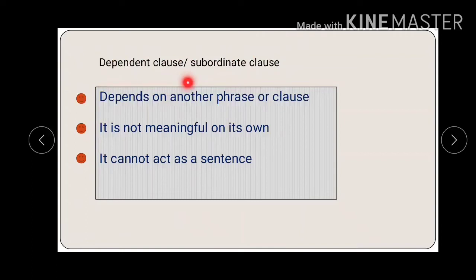Next is the dependent clause, and it's also known by the name subordinate clause. Now, what are the features of a subordinate clause or a dependent clause? It depends on another phrase or clause. The second point is it is not meaningful on its own. So on its own it is not meaningful, and then it cannot act as a sentence. But like any other clause, a dependent clause also will have a subject and verb.